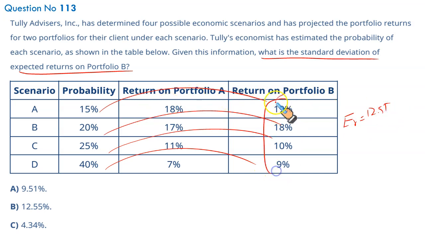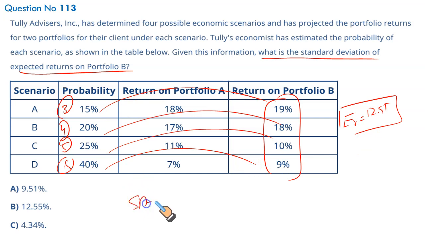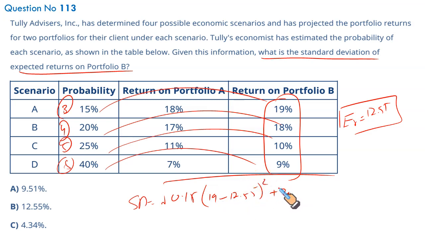Using these numbers and this return, either you can do your work on the financial calculator, entering 3 times, 4 times, 5 times and 8 times. That will be quite a lot of work for you. Else you use your conventional formula to calculate your standard deviation, that is equal to 15% times the difference between 19 minus 12.55 squared, plus 0.2 times 18 minus 12.55 squared, and so on. You just do it in a conventional way and it gives you the standard deviation of the return on the portfolio, and that completes your question in Kaplan.